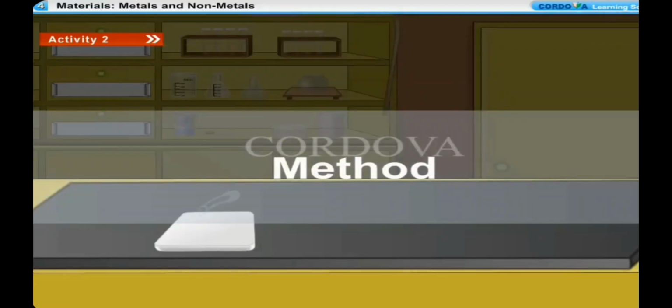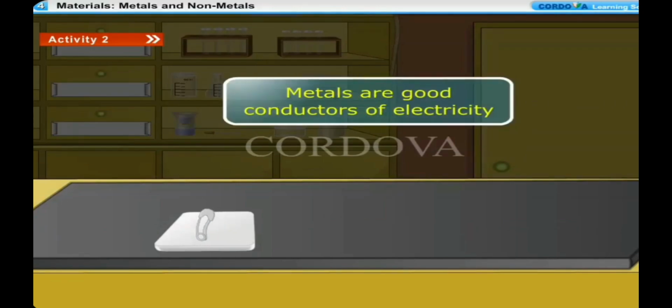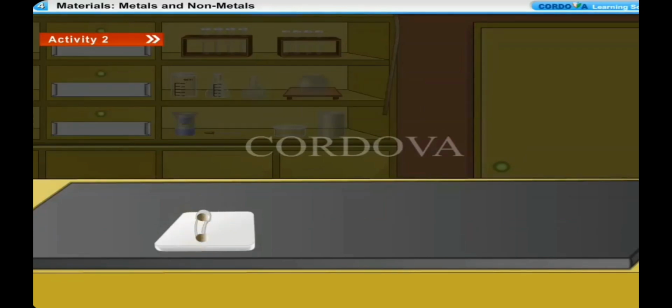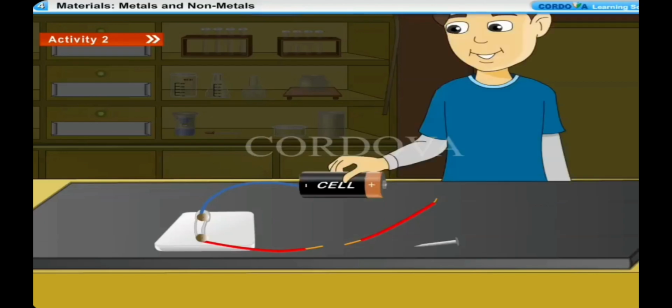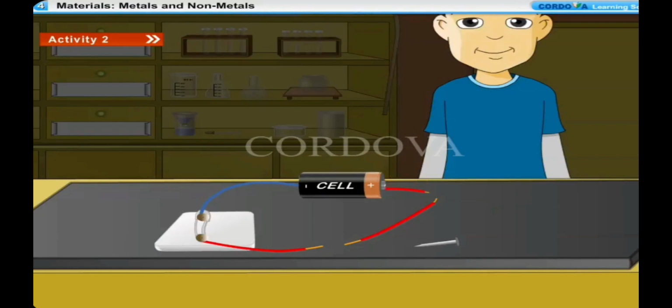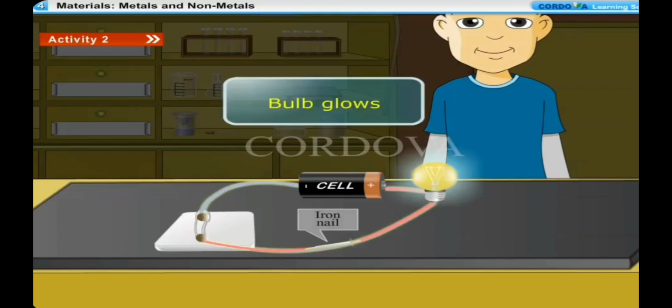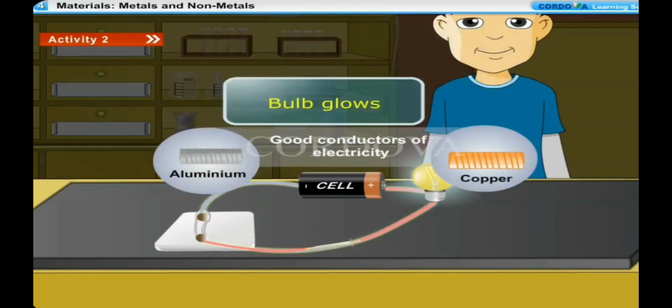Method: we make an electric tester by connecting a cell, an electric bulb, a key, and connecting wires to test whether electricity can pass through an object or not. We connect an iron nail in the circuit. We will notice that the electric bulb glows. We will notice that the electric bulb also glows in case of materials made of aluminium and copper.